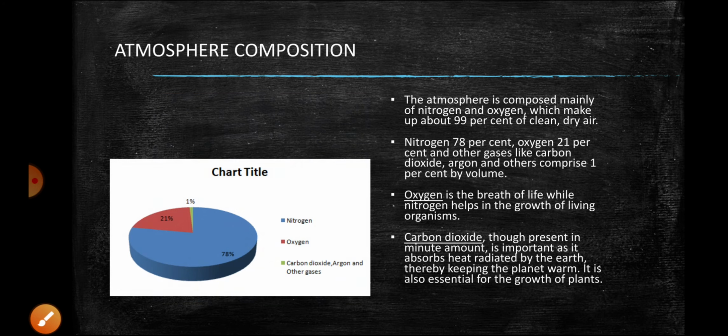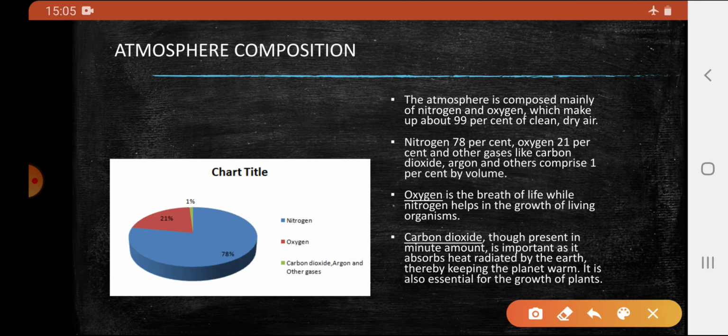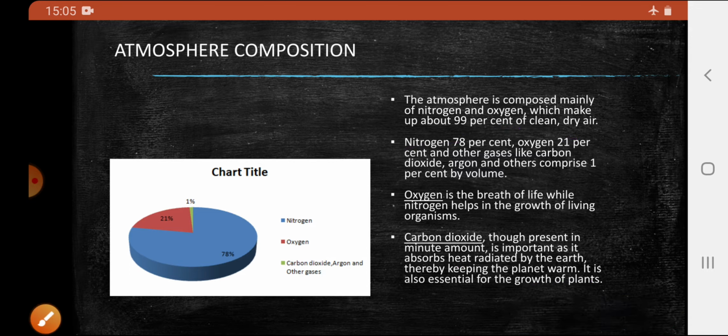Earth's atmospheric composition. Nitrogen and oxygen combined make up about 99% of the atmosphere. Nitrogen is present at 78% and oxygen at 21%. The remaining 1% is carbon dioxide, argon, and other gases. Carbon dioxide is vital to Earth because it absorbs heat radiated from the Earth, keeping the planet warm. It is also essential for growth of the plants.